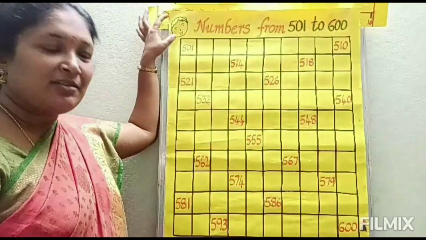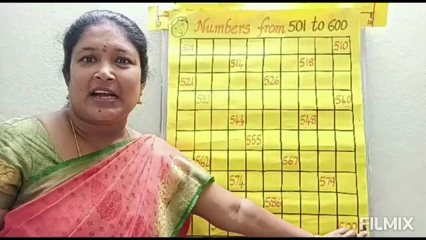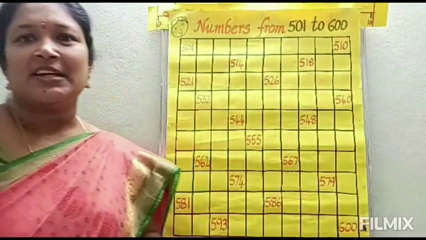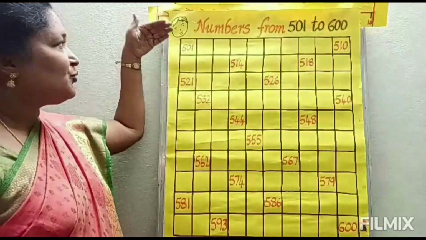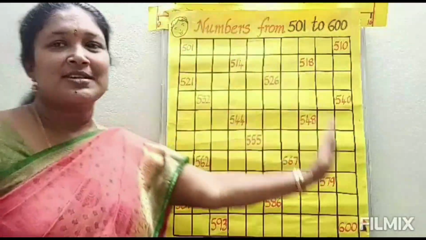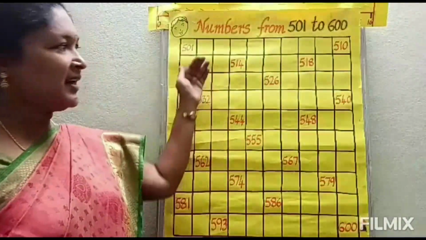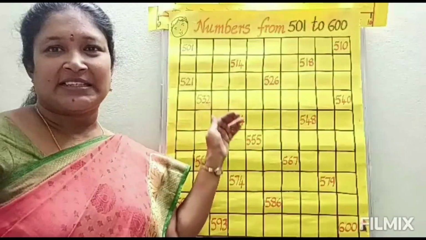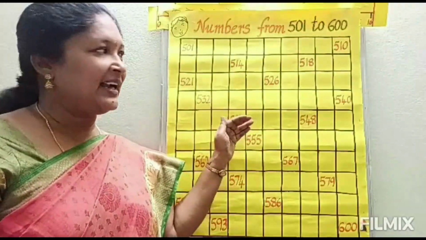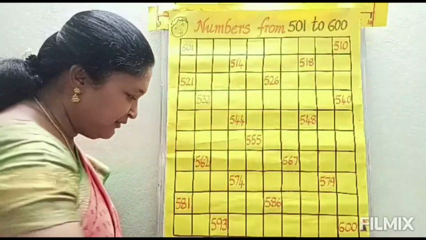And here his house is there, at the corner. So Vijay wants to move from number 501 to number 600 because his house is there. Some missing numbers are there. By filling them in, Vijay can move to his house. So shall we help him?